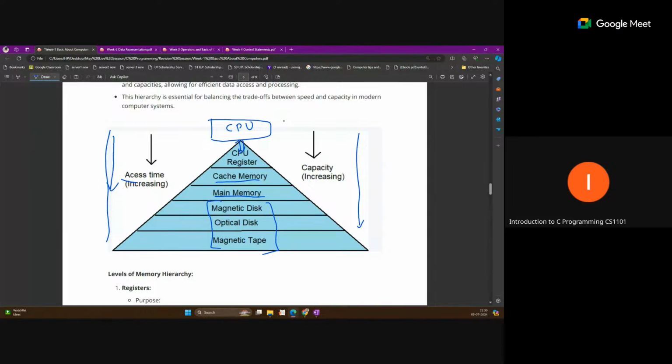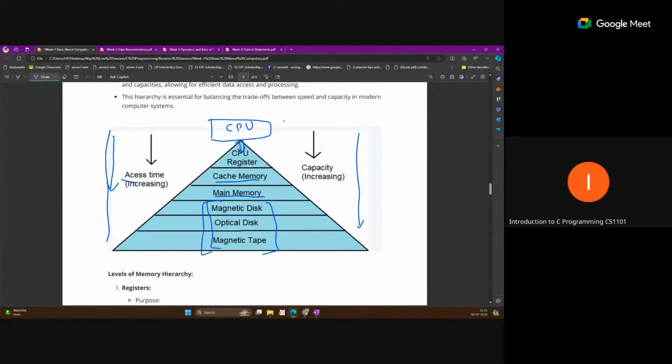All these categories come under permanent storage, and they are replaced from time to time. Many years ago, we used magnetic tapes. After that, they were replaced by optical disk, then magnetic disk, and now SSD.